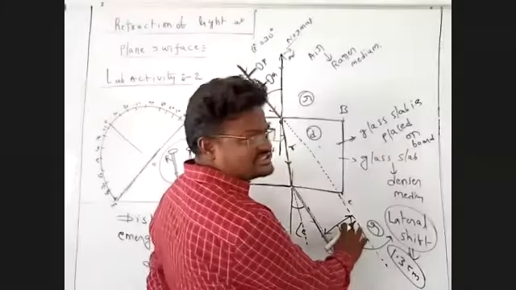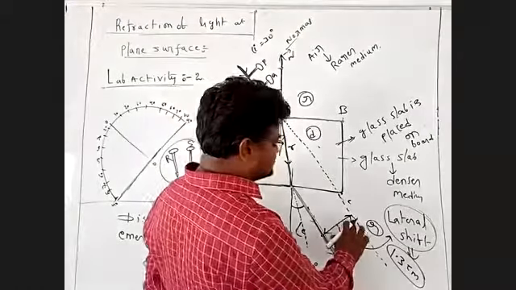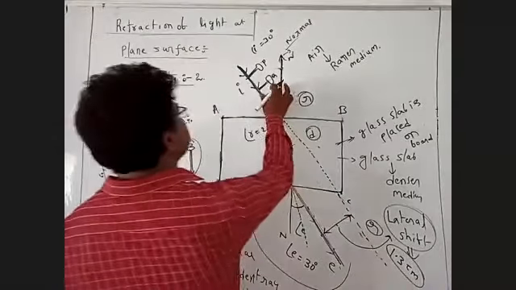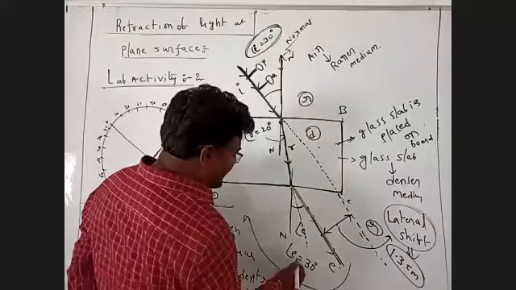This distance is measured by the scale. How much is this distance? This one is 1.5 centimeters. The angle of E is 30 degrees. The angle of I is 30 and the angle of E is also 30.